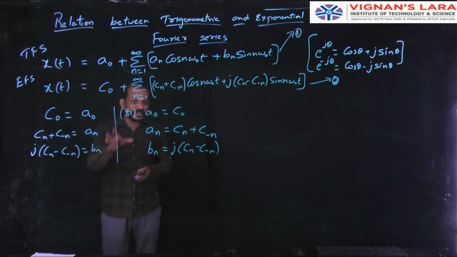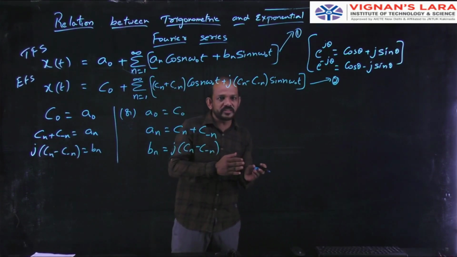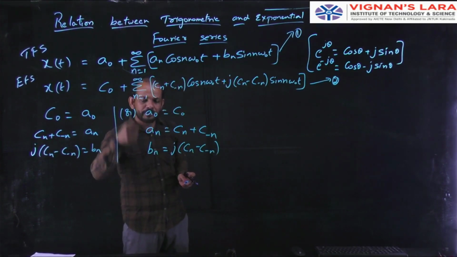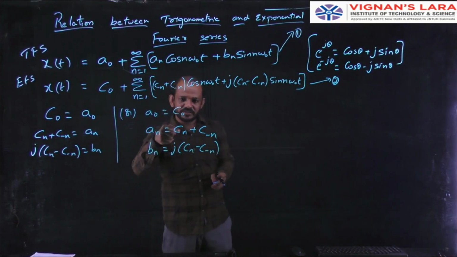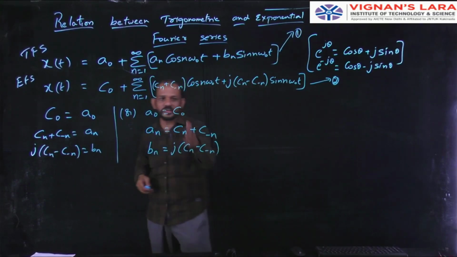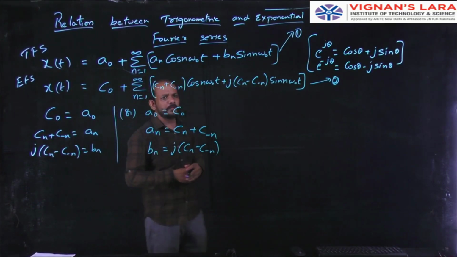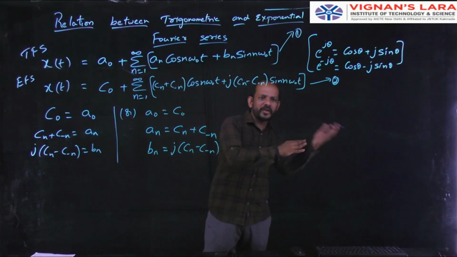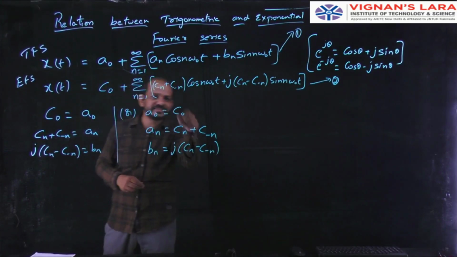So I got the relation between trigonometric Fourier series coefficients and exponential Fourier series coefficients. Here a naught, an, bn are the trigonometric Fourier series coefficients. C naught, cn, c minus n are the exponential Fourier series coefficients. So whenever the problem is in one type of Fourier series, I can go for the other type by using this relation.